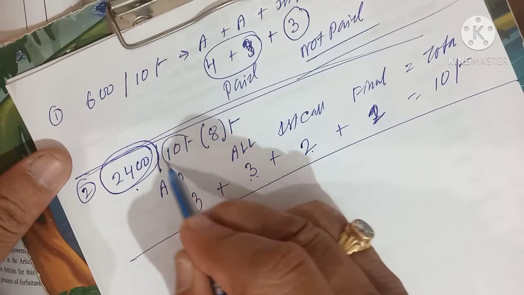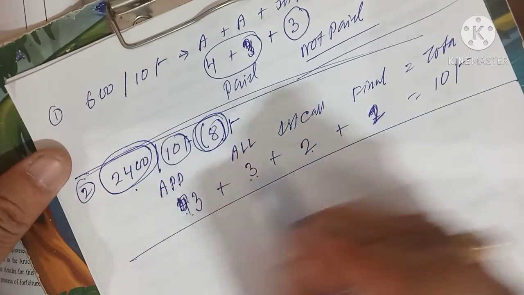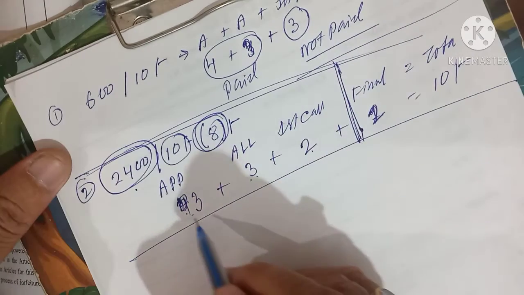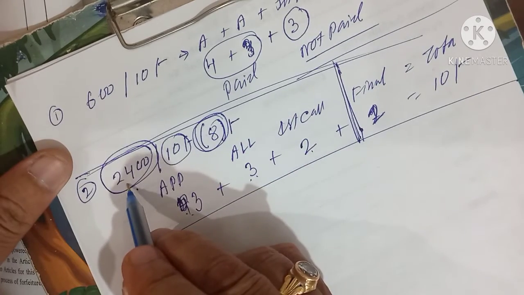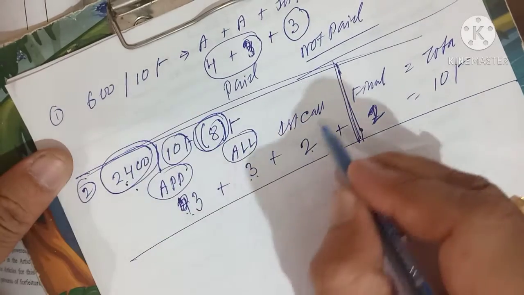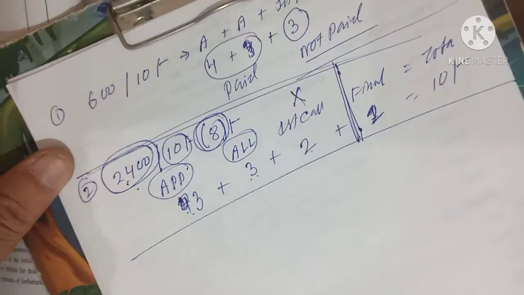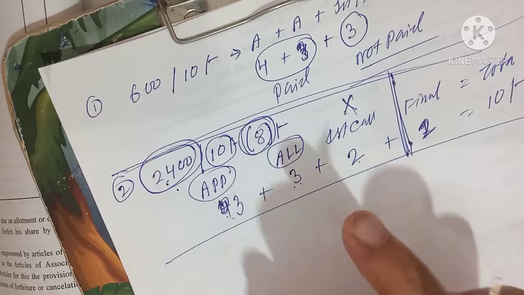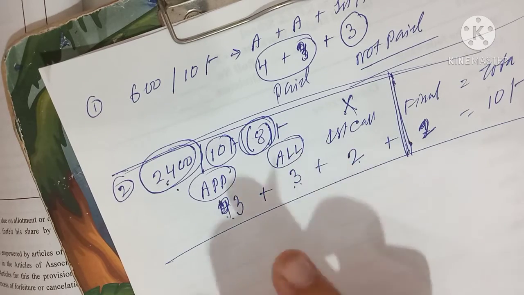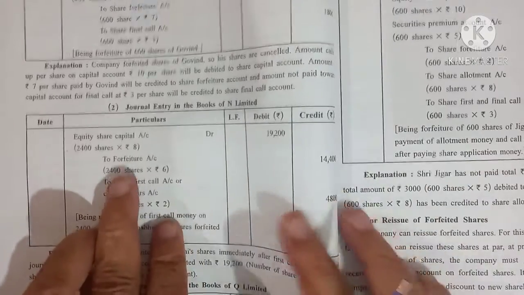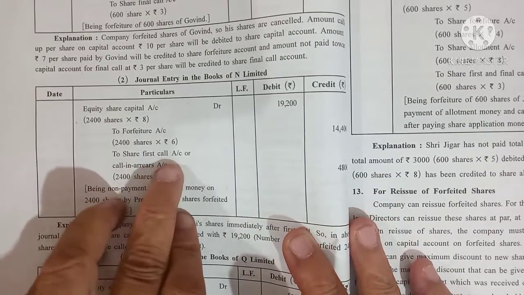Face value of the share was 10 rupees, but the company called up to 8 rupees. Before calling the final call, the company cancels the shares. On 2400 shares application money is paid, allotment money is paid, but first call is not paid. So I told you we will only pass the forfeiture entry. Forfeiture entry you already came to know: share capital account debit, to share forfeiture, to calls in arrear. This is your forfeiture entry. But share capital account debit, to share forfeiture, to calls in arrear or first call.